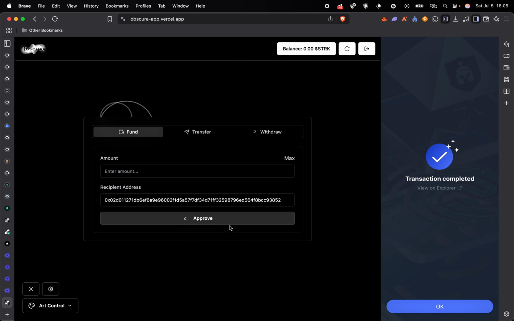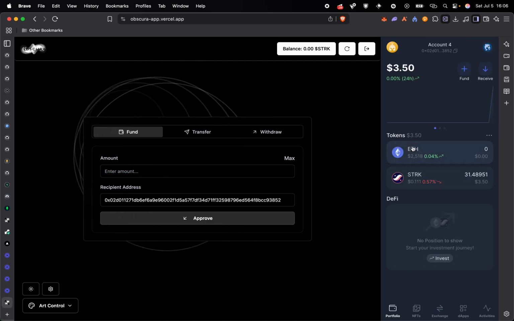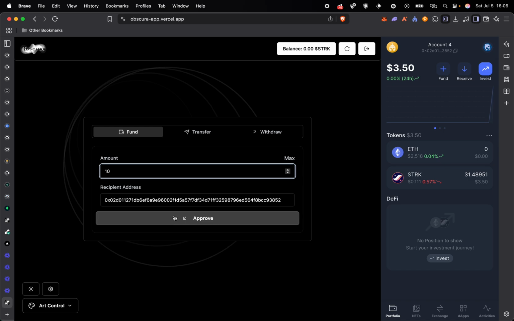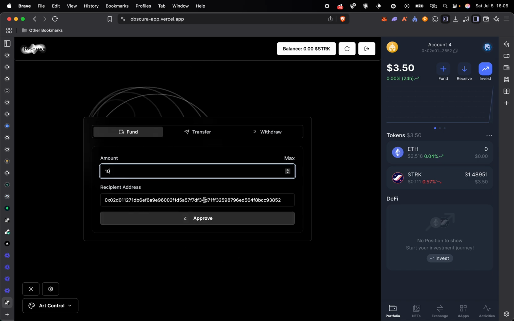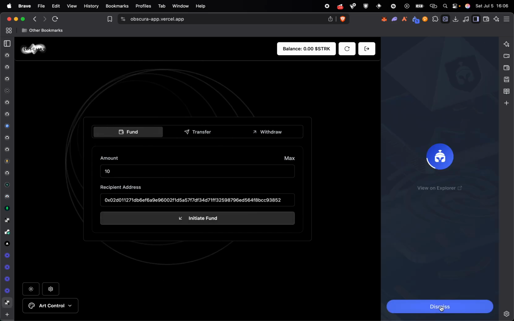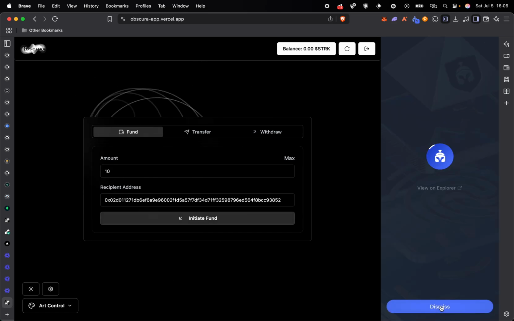You can close this. So let's say we want to deposit some amount of money. We have 31 stack here. Let's deposit 10 stack. The default address, you can actually deposit to another person's address, but the default address will be your wallet address. So let's approve, because this is an ERC20 token. Before we spend it, we have to make sure the user approves it. So let's wait for this to be done.